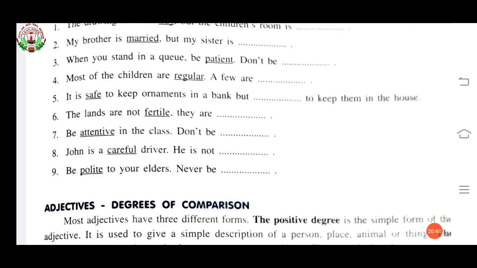The land are not fertile, they are barren, or you can also say infertile. Be attentive in the class, don't be inattentive. John is a careful driver, he is not careless. Be polite to your elders, never be impolite. Here your exercise is finished.